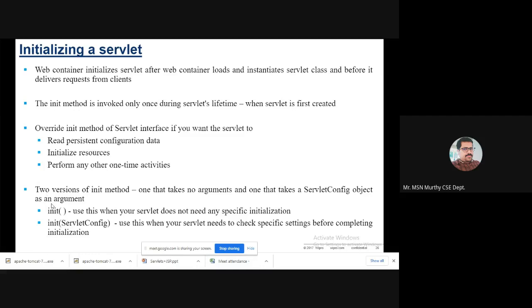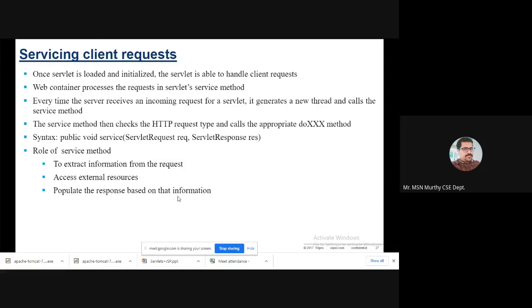Otherwise, there are two versions of the init method. One takes no parameter, so use that when your servlet does not need any specific initialization. The other init takes the ServletConfig parameter, so use this when your servlet needs to check specific settings before completing initialization. Okay.